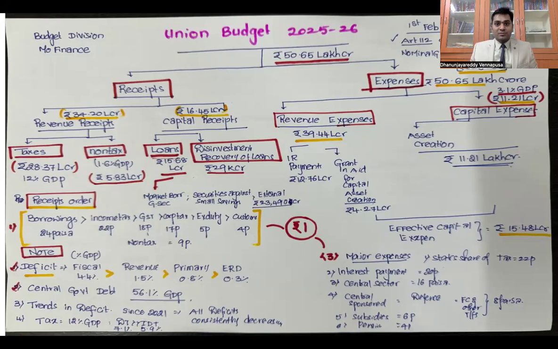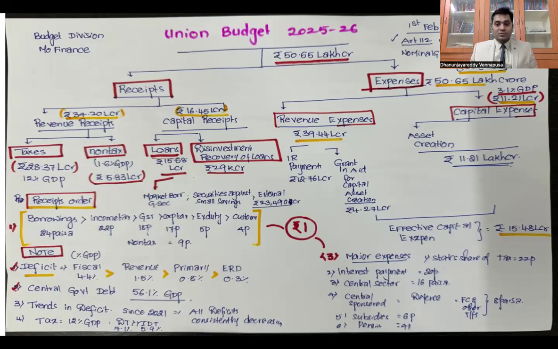Now, in the borrowings, we know that Union Government, according to Article 292 of the Indian Constitution, can borrow within the country, and can borrow outside. So within the country, you can borrow through long-term loans, short-term loans. This year, government is not going to borrow from short-term, that is through treasury bills. Rather, it is going through market securities or government securities, long-term borrowings. In that, market borrowings are dominating, followed by securities against small savings. If you have kept your money in post offices, that comes under small savings schemes. That is operated by the Ministry of Post, by the way. From there, Government of India can borrow from the post office. So securities against small savings is the second one in the borrowings.